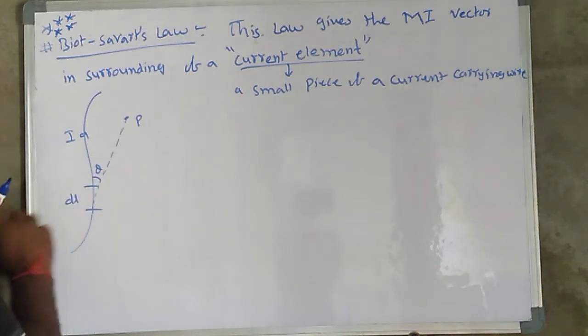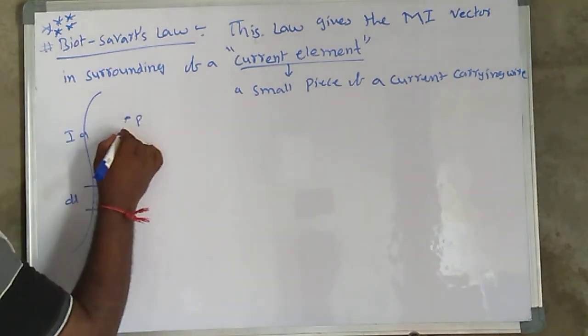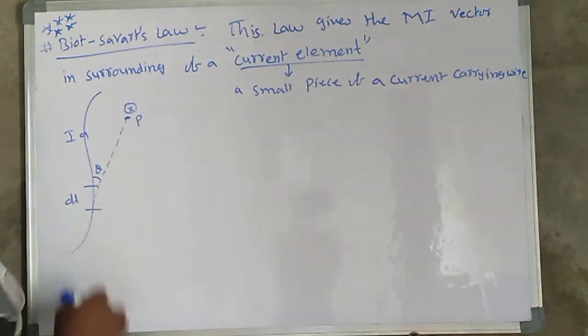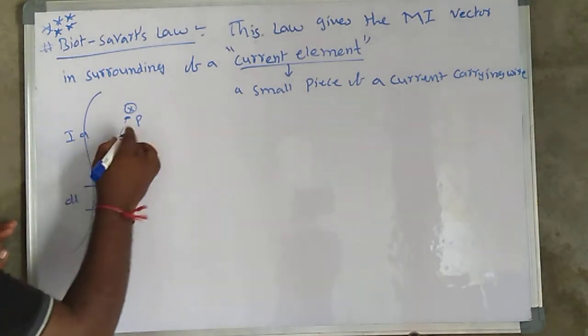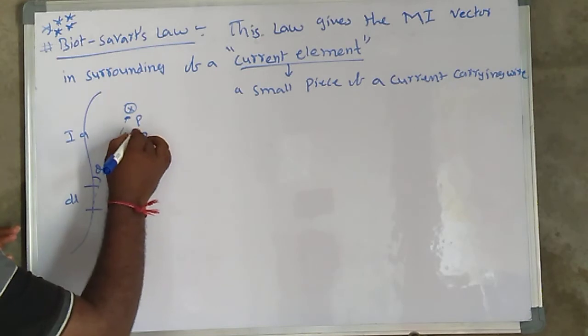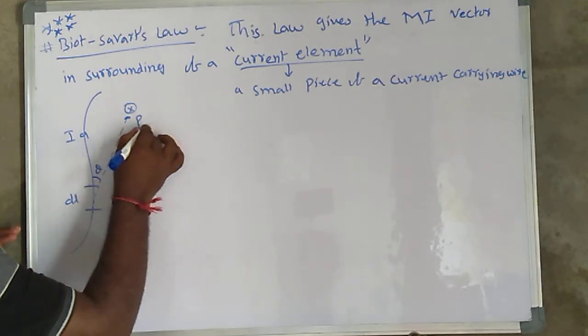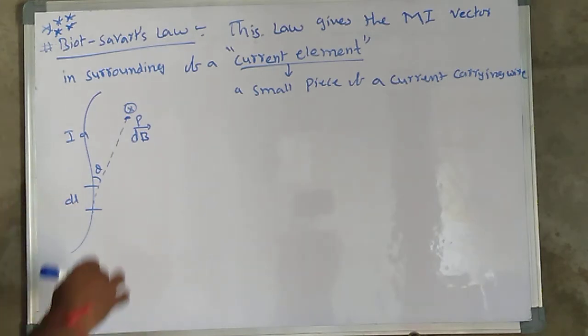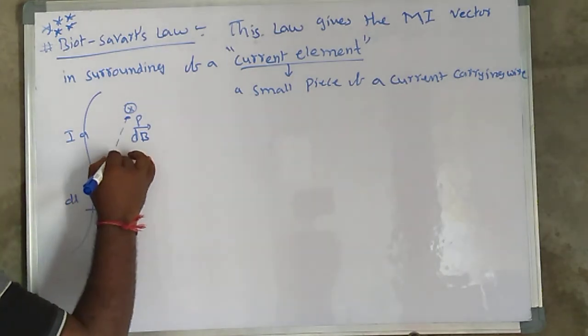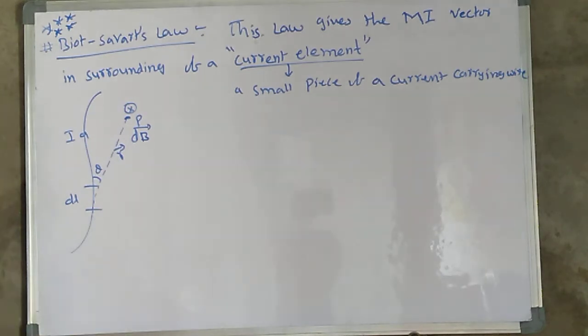Here, for this point P, the current direction is inward, you may identify. Due to the small element, the magnetic field induction produced is dB bar in vector form. So dB bar, and the distance from here to here, how do you consider R bar?